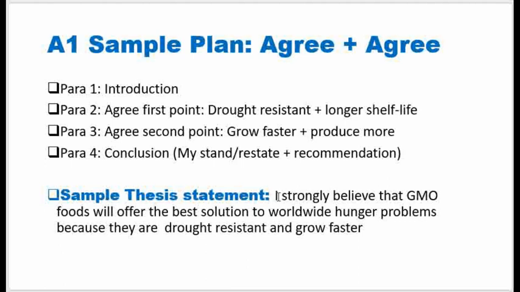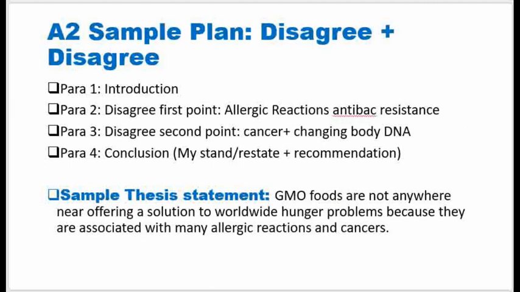It is also talking about to what extent, because I am saying I strongly believe. That means I agree strongly. And I have mentioned my 2 main points here, because those are the ones that I will be discussing in the body of the essay. So that's why I have mentioned them.